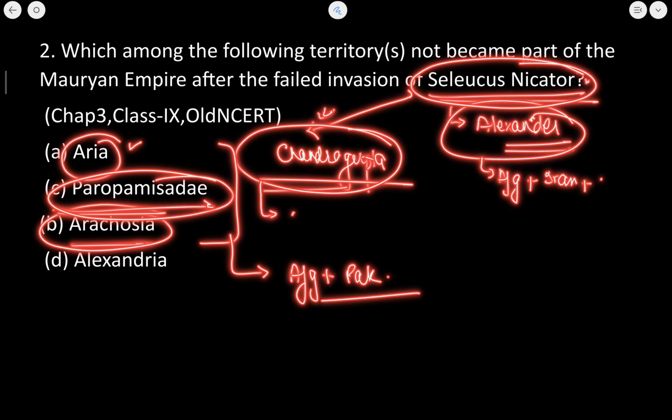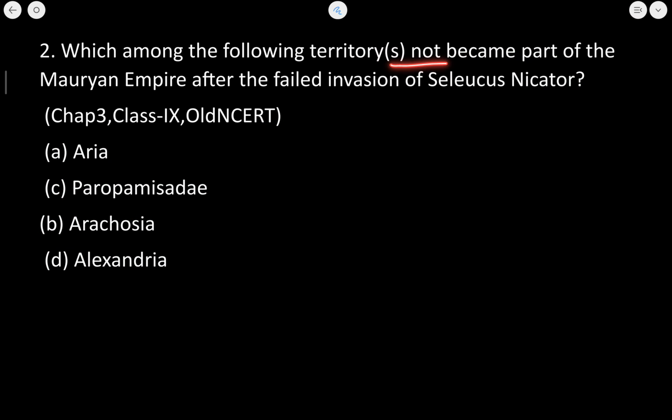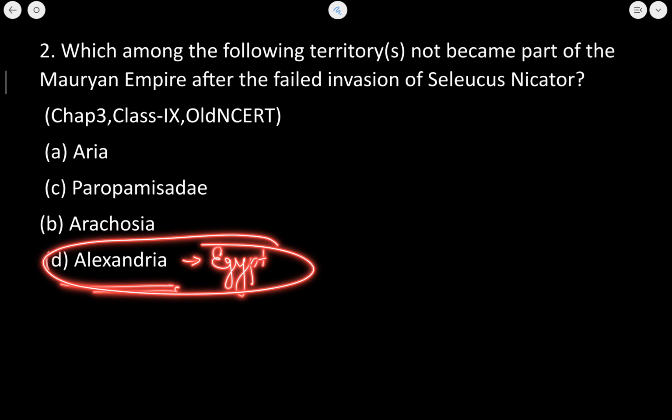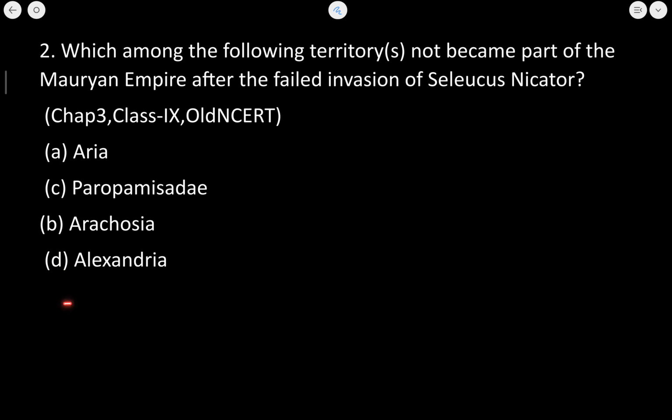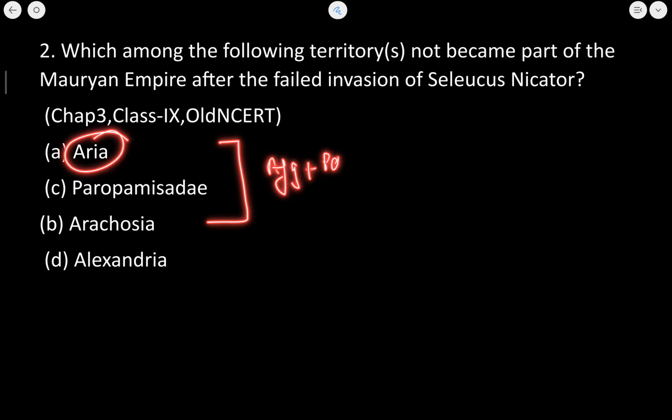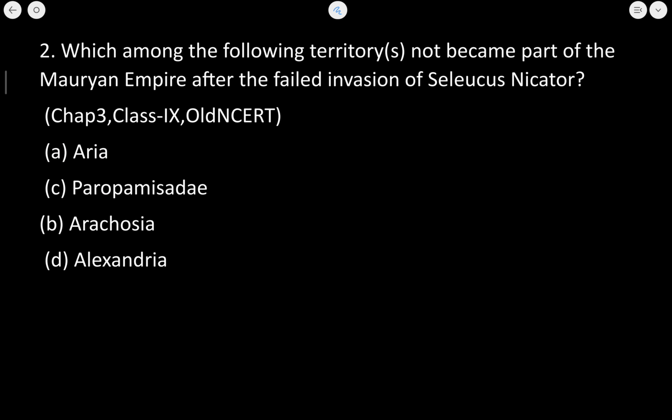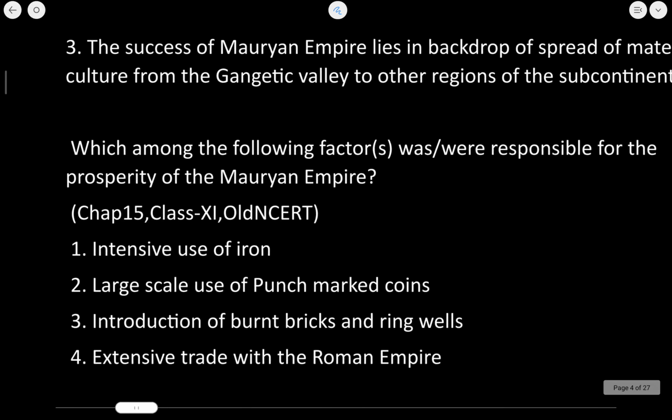Okay, now the question is asking which of the following territories did not become part of the Mauryan Empire. So it was Alexandria. Alexandria was a city founded by the Greek emperor Alexander in Egypt. So this Alexandria was in the Egypt region, that is why it was not a part of the area acquired by Chandragupta Maurya. In addition to that, these three areas were in modern day Afghanistan and Pakistan. So I hope this question is clear now. Let's now move to the next question.